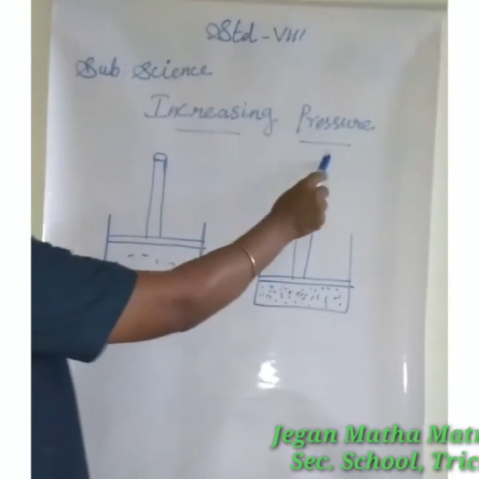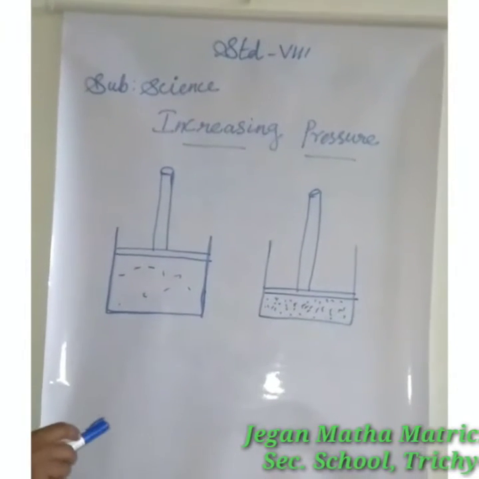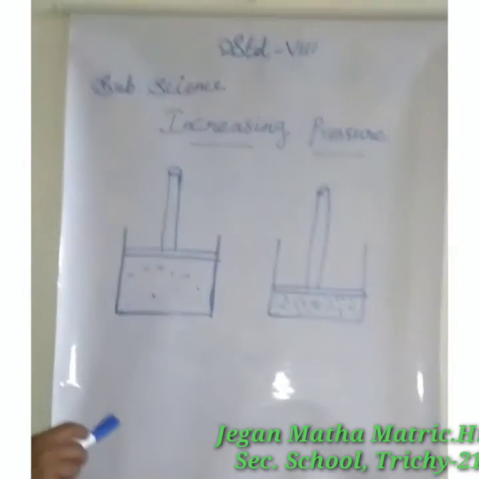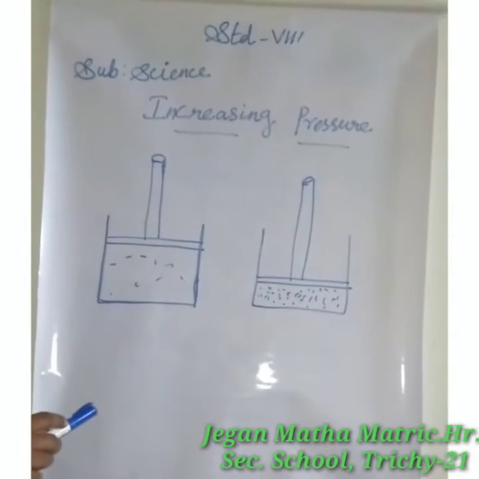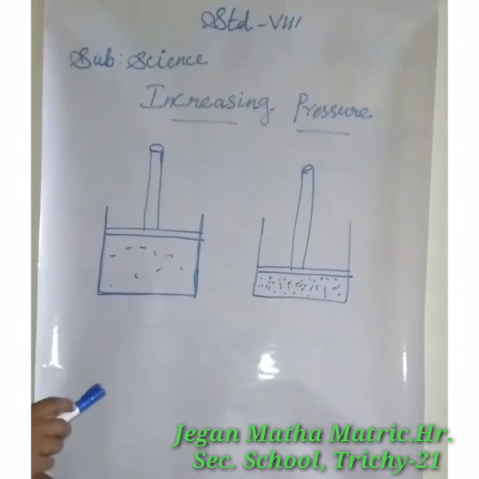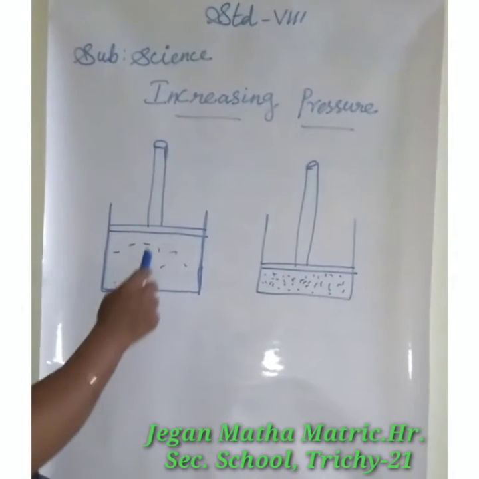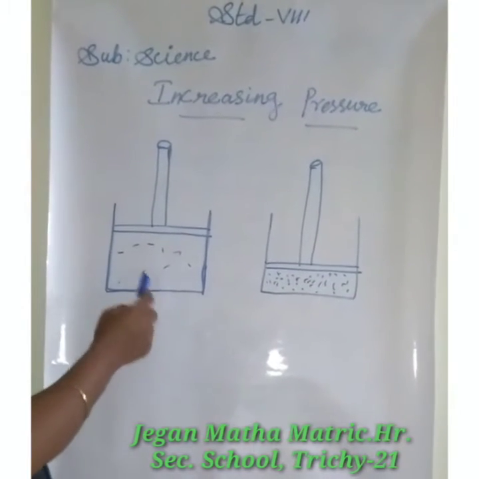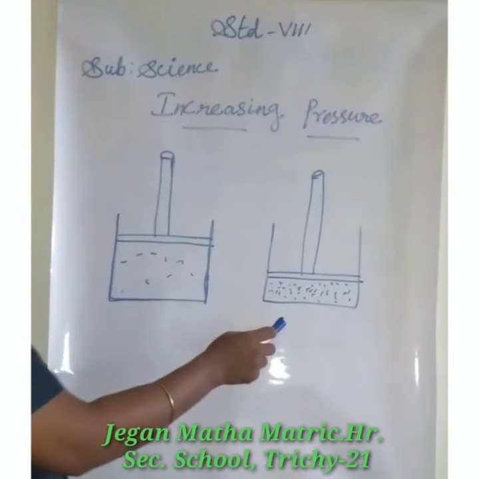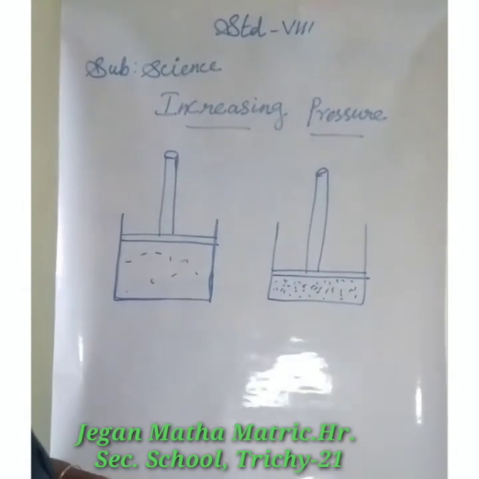Next, increasing pressure. The effect of pressure can be increased by increasing the thrust or by decreasing the area of the surface of the body experiencing the thrust. When the volume increases, the pressure decreases. When the volume decreases, the pressure increases.